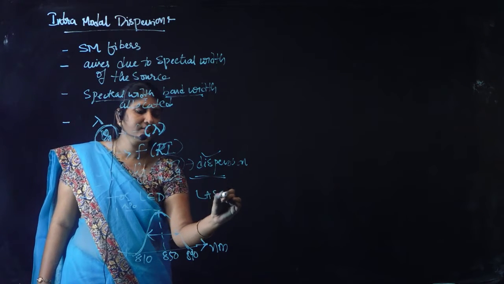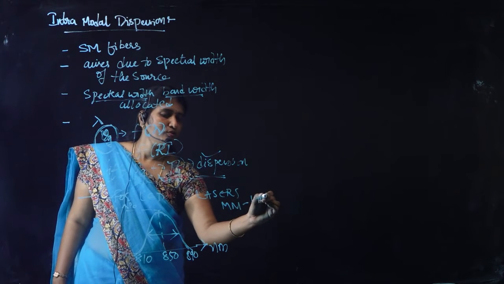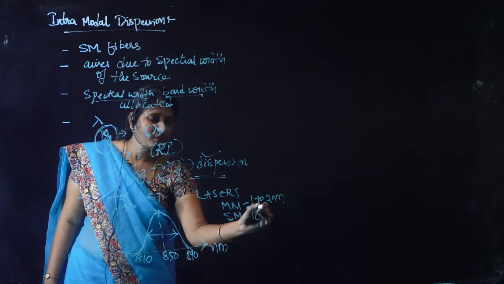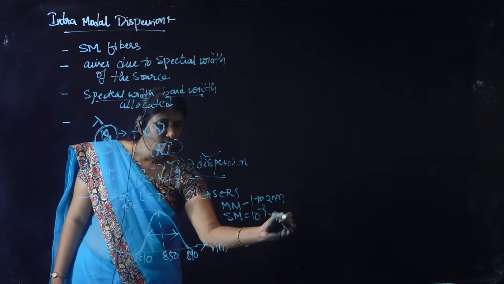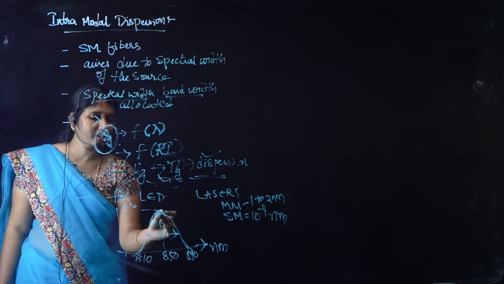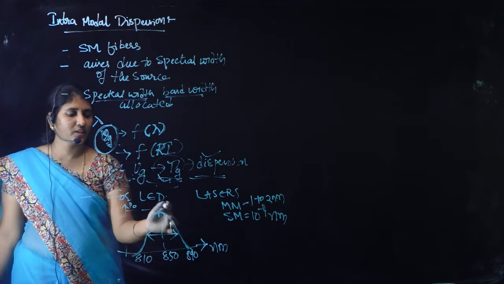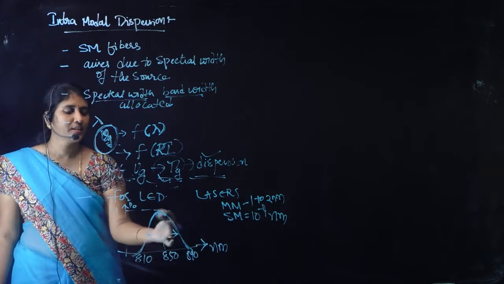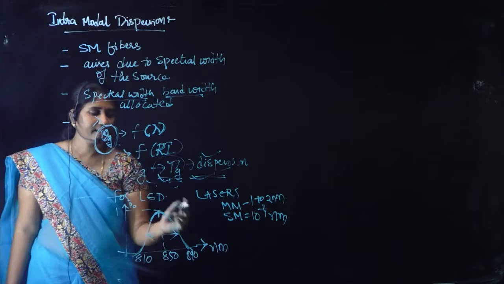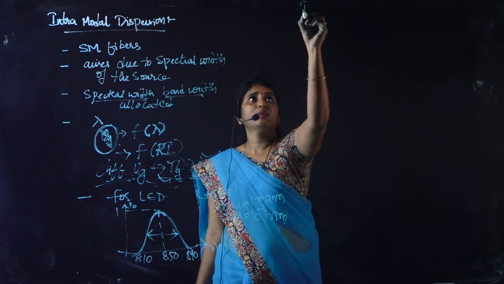If you take lasers in multimode fibers, they exhibit up to 1 to 2 nanometers of spectral width, whereas in single mode it is 10 to the power of minus 4 nanometers. So the spectral width of lasers is very small when compared with the LED. So what we can say is, as the spectral width increases, the amount of dispersion or the pulse spreading or overlapping on the second pulse will increase, and hence results in dispersion and then leads to the loss of information.